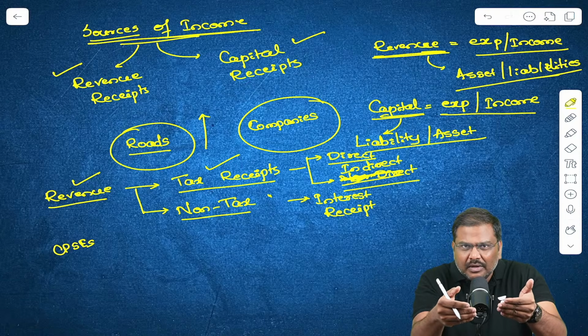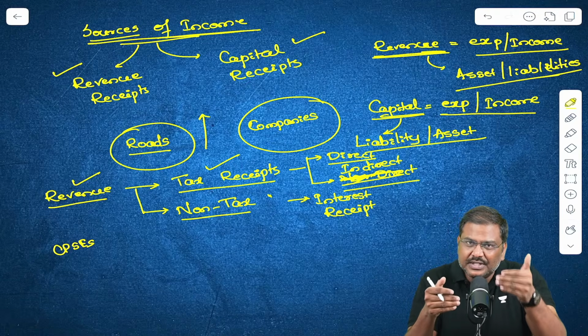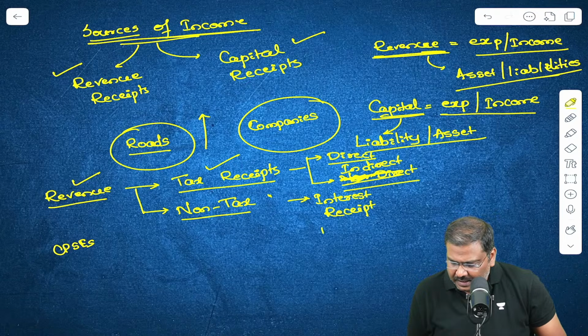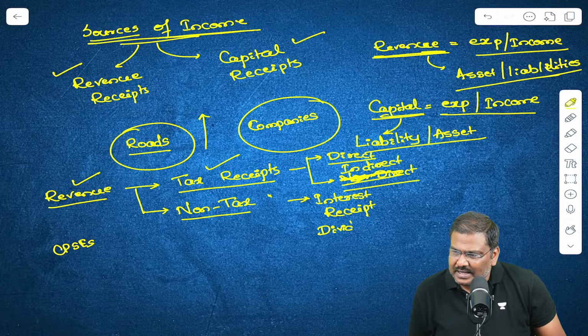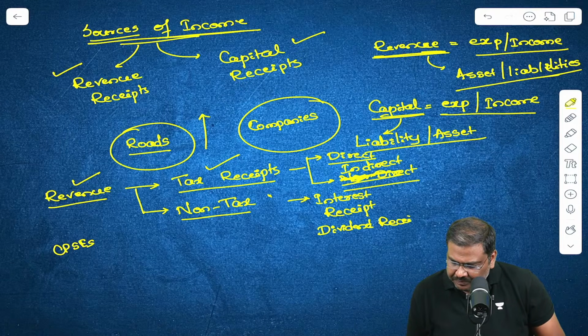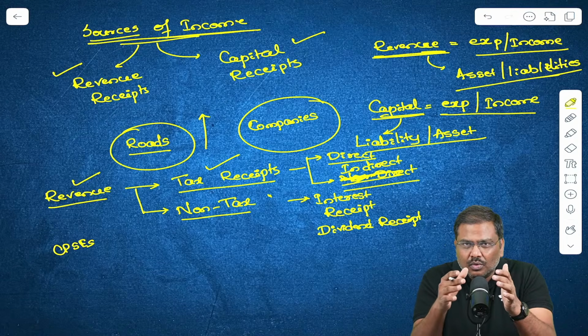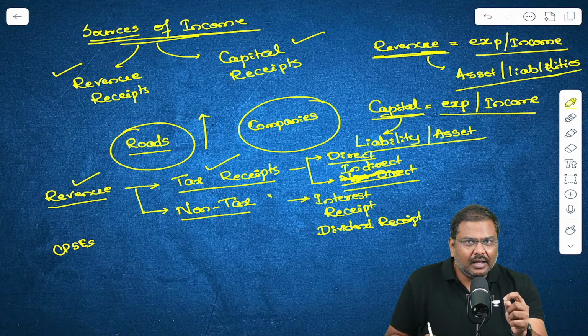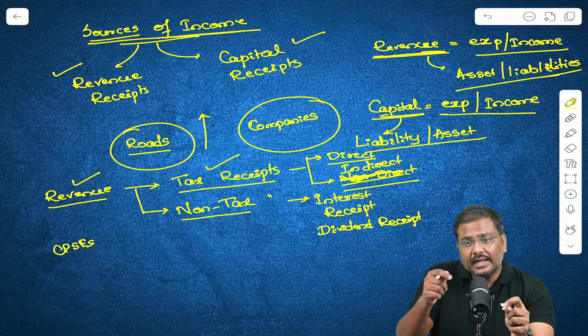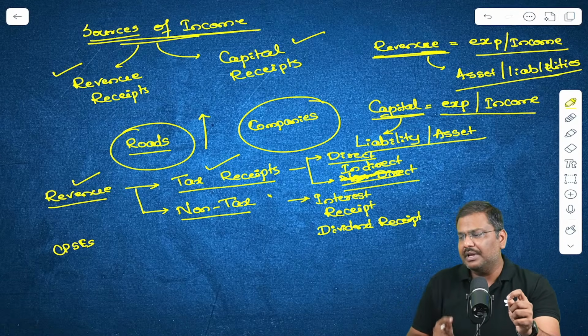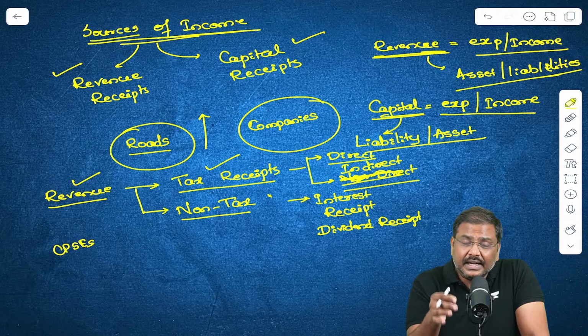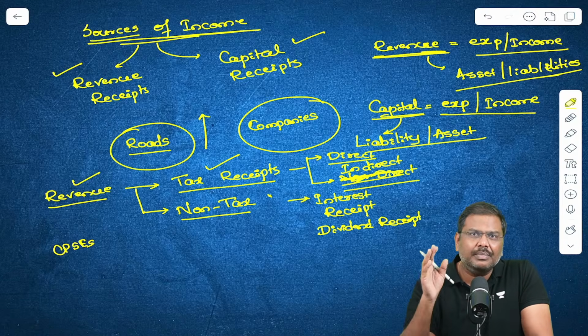When the government receives part of the profits generated by the CPSEs, that is called a dividend receipt. The term dividend: a dividend is a part of the profit that is given to owners of the company.